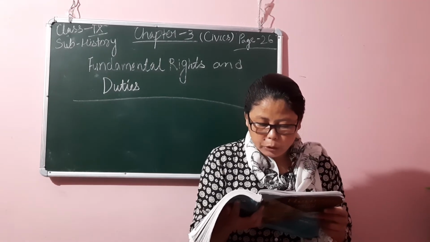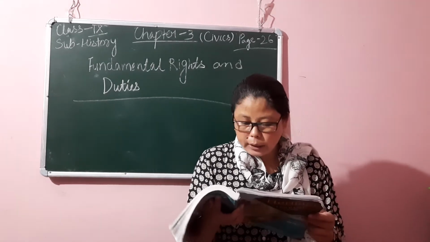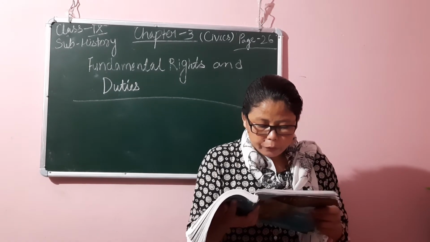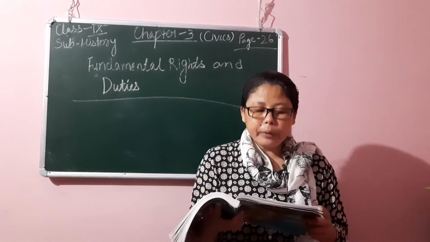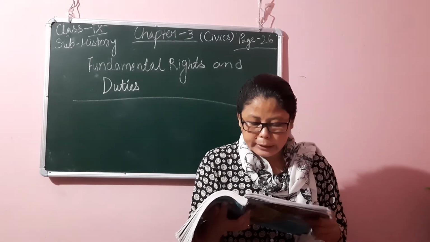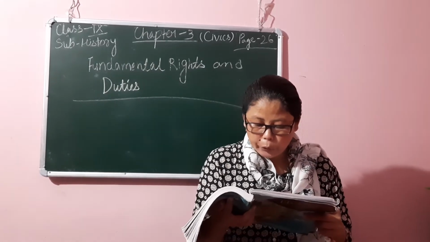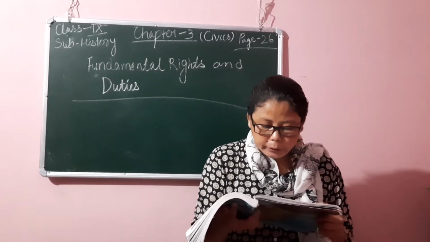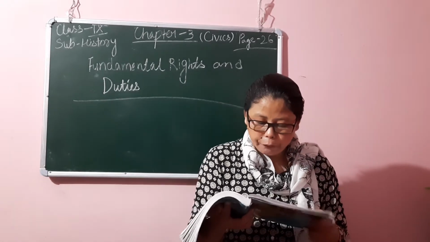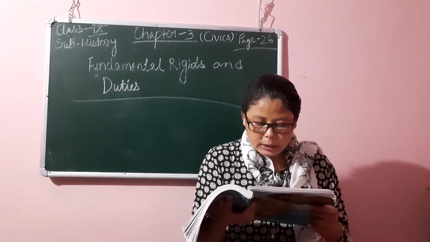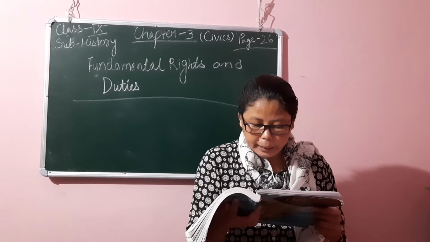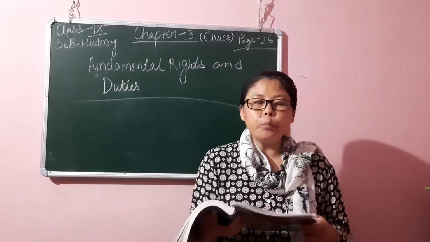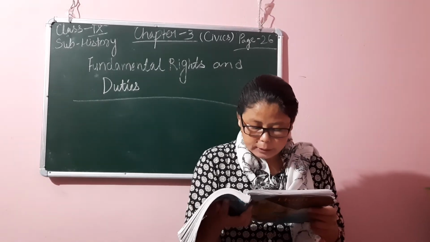Next is freedom to manage religious affairs. It comes under Article 26. It gives freedom to religious groups or denominations of India. First is to establish and maintain: they have the right to establish and maintain institutions for religious and charitable purposes. Next is to manage their own affairs in religious matters. Next is to own and acquire movable and immovable property.